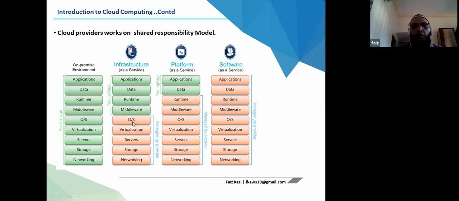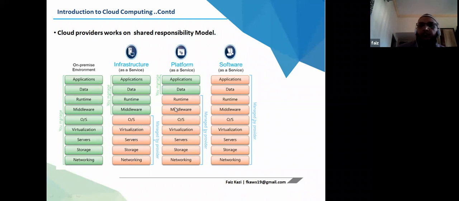On that particular environment, the application, data, runtime, and middleware, the customer has to manage. Like if you want to patch your applications, or patch your OS, or back up your data, it is the customer's responsibility. But anything related to provision of compute or storage or database or virtualization, it is the provider's responsibility.